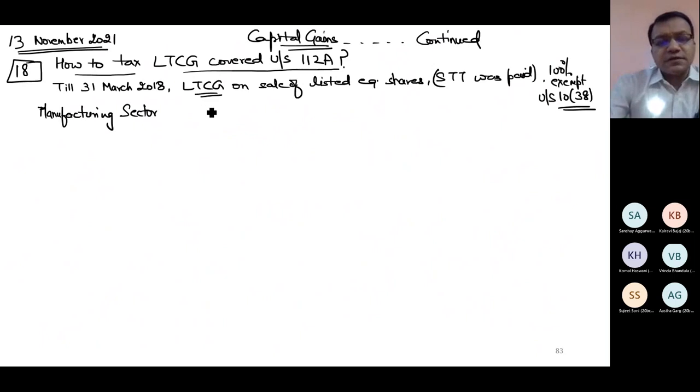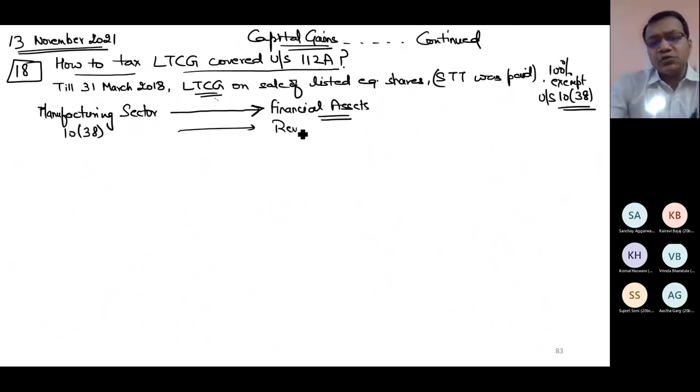But because of this provision, investors diverted their funds from manufacturing to financial assets. Because in manufacturing, if they invest the money, the company will earn profit and they will pay tax. But if they invest in financial assets, they know that if they earn profit, that LTCG will be 100% tax free. This was one thing which the government noticed. Further, this provision of section 10 clause 38 was resulting in a huge revenue loss to the government.